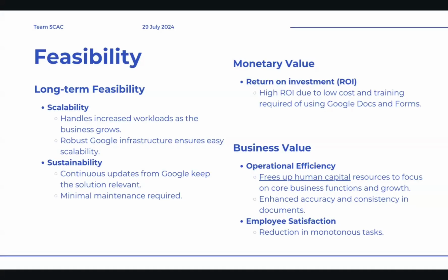So the feasibility is mostly based on long-term feasibility, where there's two parts: there is scalability and sustainability. For scalability, our system handles more work as the business grows, and the system is built on Google's reliable infrastructure. For sustainability, there are regular updates from Google that keeps the system up to date, as well as requiring minimal maintenance. Our system also provides two values. Firstly, which is the monetary value. The high return of investment is because of low cost and minimal training needed to use Google Docs and Forms.